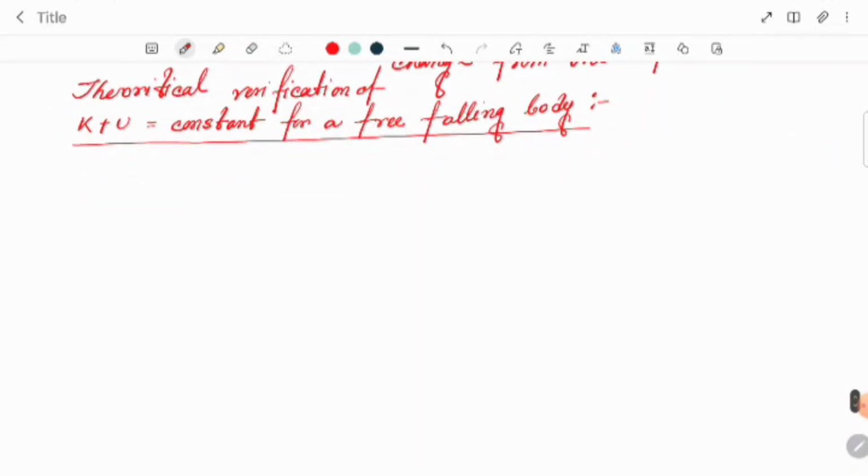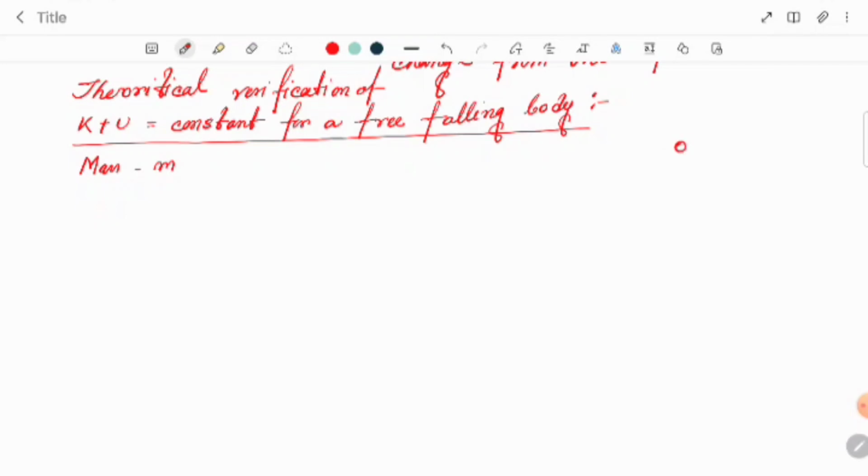Suppose we are taking a small body of mass m. The body is falling freely under gravity from a certain height.